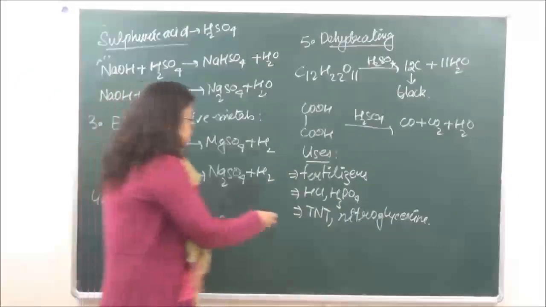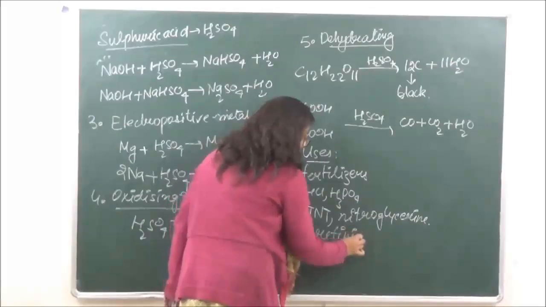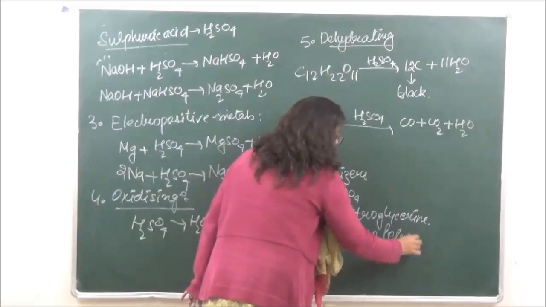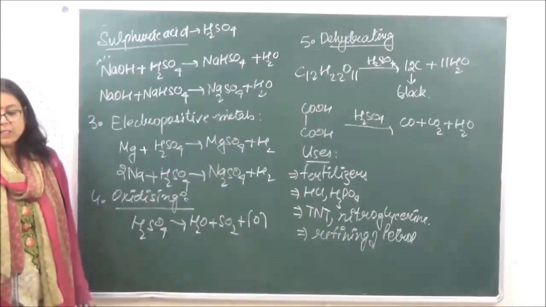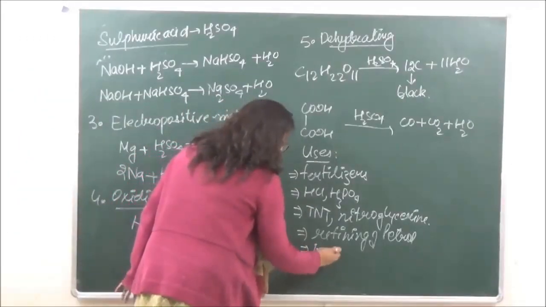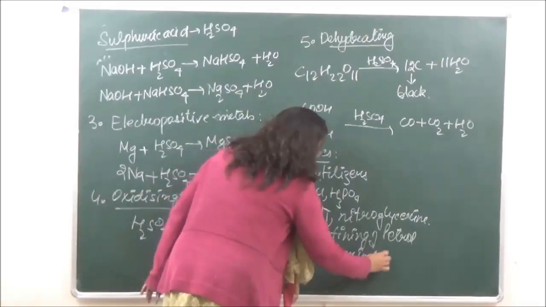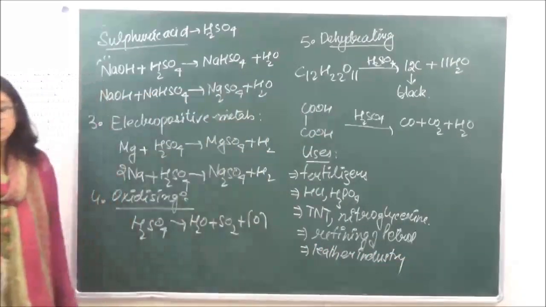Then it is also used in the refining of petroleum. Then it is used in the leather industry for tanning purposes, right?